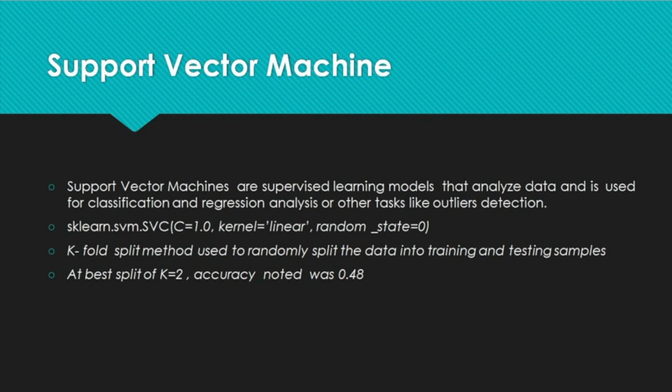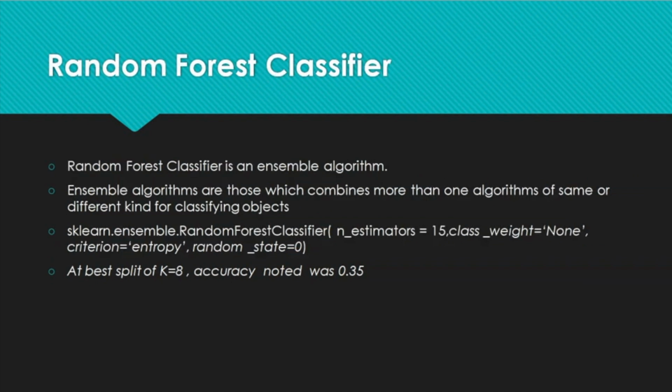The other algorithm we implemented was the random forest classifier. Random forest classifier is an ensemble algorithm. Ensemble algorithms are those which combine the output of more than one algorithm based upon the majority of the decision. It's going to classify the data.